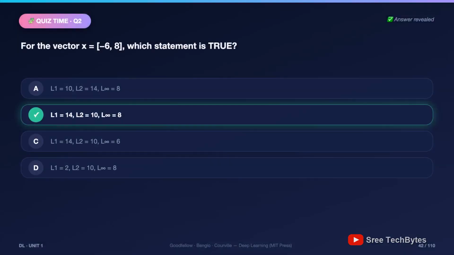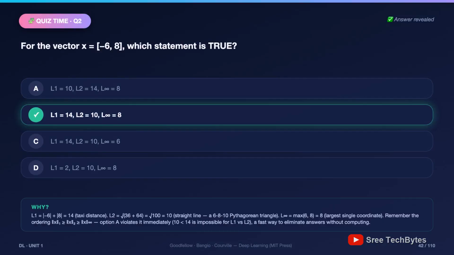And the answer is B. L1 is 14, L2 is 10, L infinity is 8. Let's verify together. L1: absolute -6 plus absolute 8, 6 plus 8, 14. L2: 36 plus 64 is 100, square root, 10. A perfect 6, 8, 10 triangle. Pythagoras smiling at us. L infinity, the bigger of 6 and 8, 8.